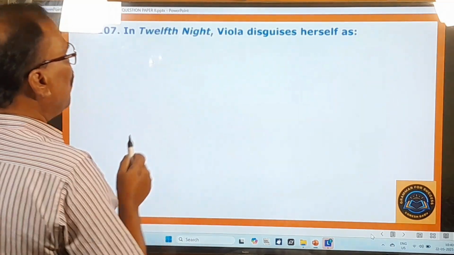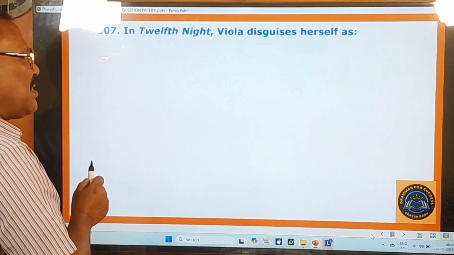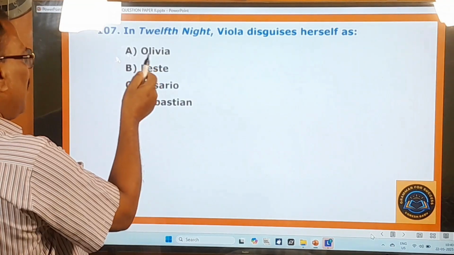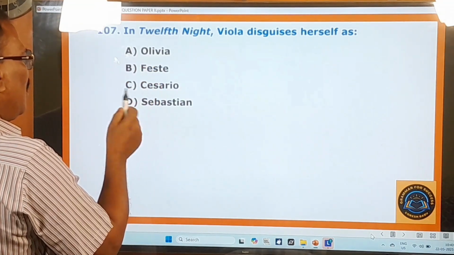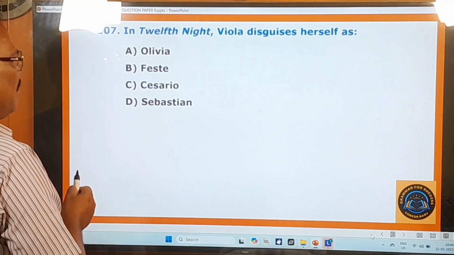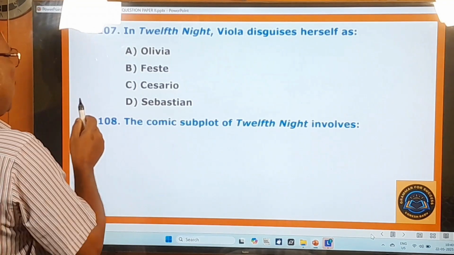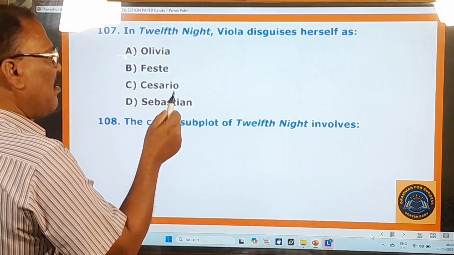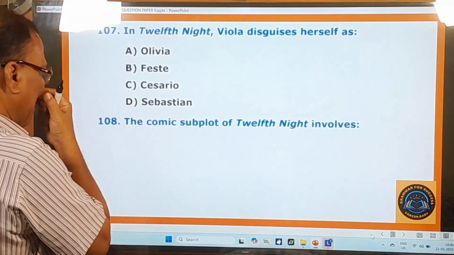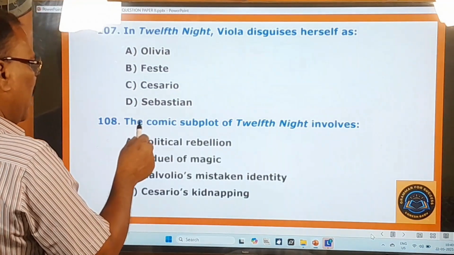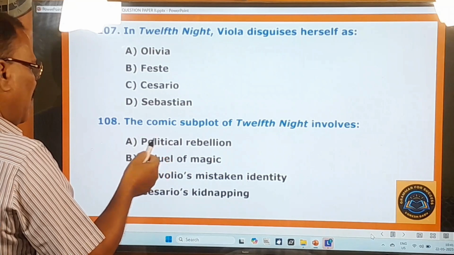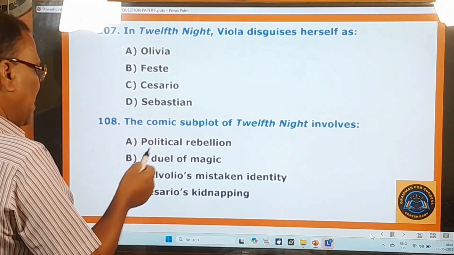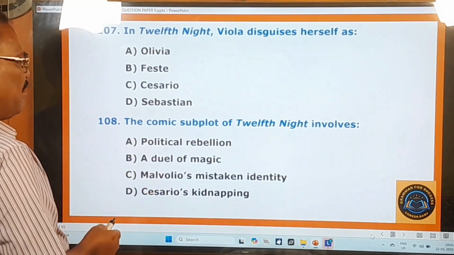In Twelfth Night, Viola disguises herself as Olivia, Feste, Cesario, Sebastian. 108th question. The comic subplot of Twelfth Night involves political rebellion, a duel of magic, Malvolio's mistaken identity, Cesario's kidnapping.